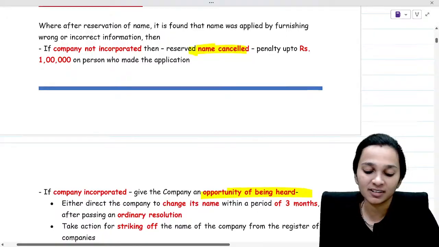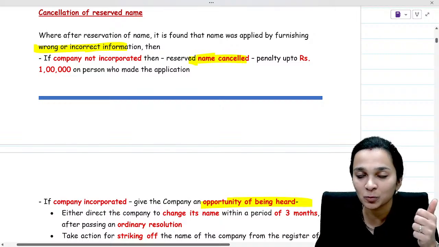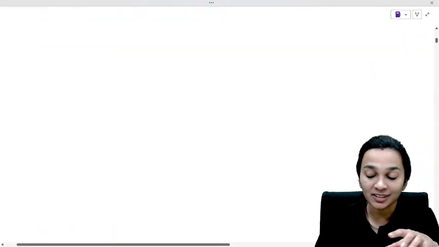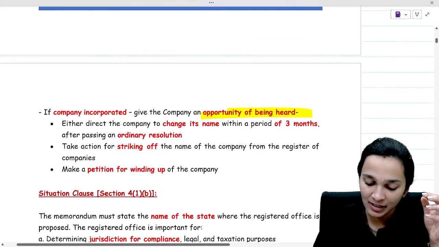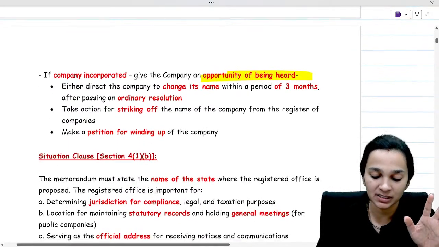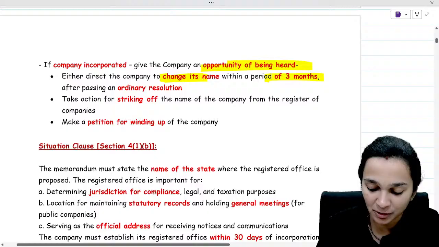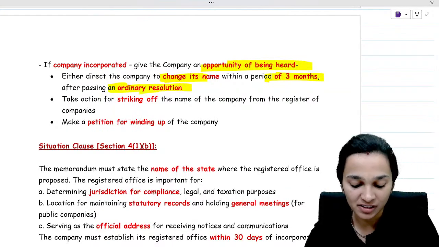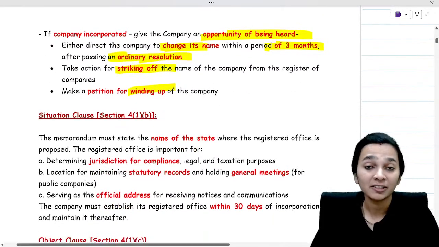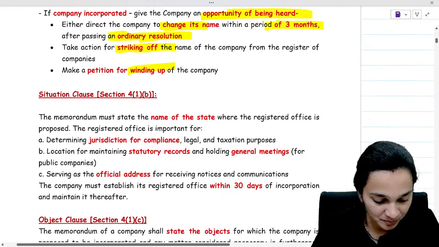If the name was applied for by furnishing wrong or incorrect information, then what? The reservation will be cancelled if the company is not incorporated. But if the company is incorporated, then the company first shall be given an opportunity of being heard. After that, it may be given direction to change its name within a period of 3 months after passing an ordinary resolution, or strike off its name or wind up the company. This can be done if the reservation has been done by filing some false or incorrect information.